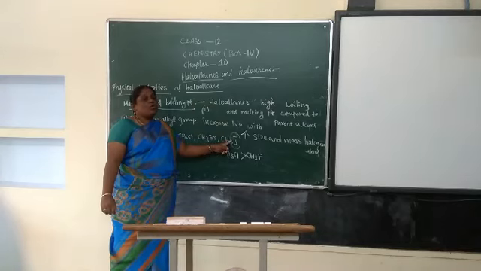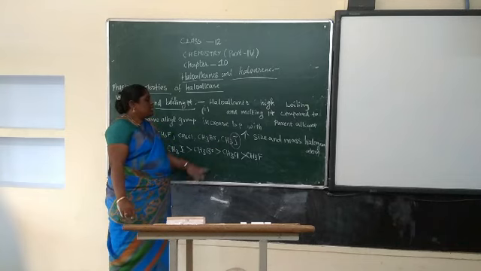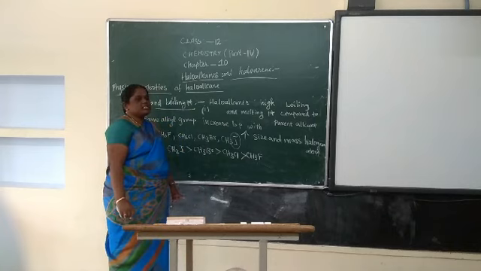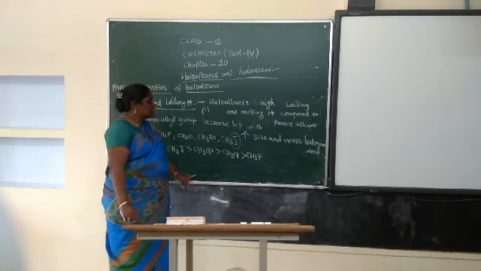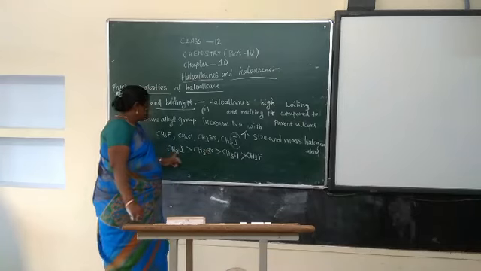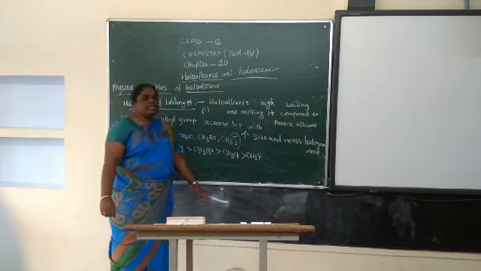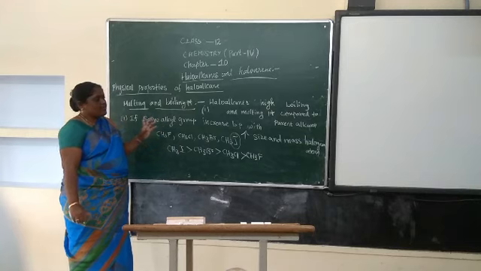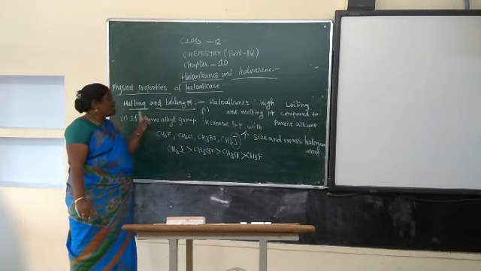Iodine size is more, so there is a higher boiling point, a greater magnitude of van der Waals forces. With increasing size, the magnitude of van der Waals forces increases. That's why the increasing order of boiling point is CH3F, CH3Cl, CH3Br, CH3I. Okay, understood?